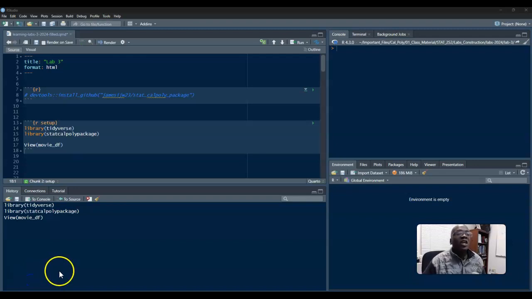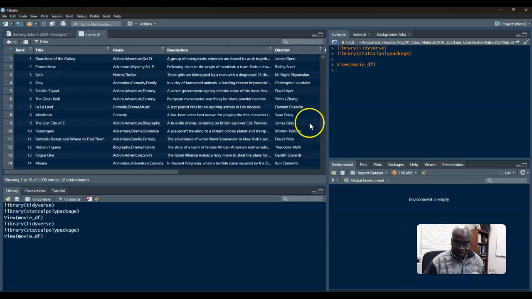All right, so when it comes to lab 3, we are going to utilize a movie data frame that I have within my package. So we have to uncomment this and run it. But I'm not going to run it because I already did it on my end. You run it and then you press 3 for none if it shows up within the console that it wants you to update. So pay attention to the console. I'm going to comment that back out and then run this. I already ran it earlier, so I'm going to have that issue.